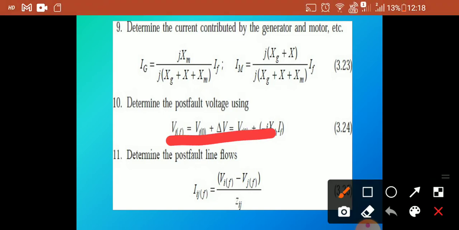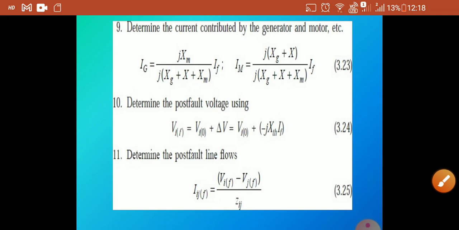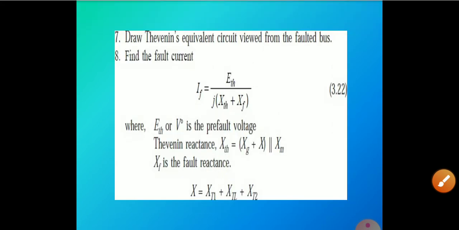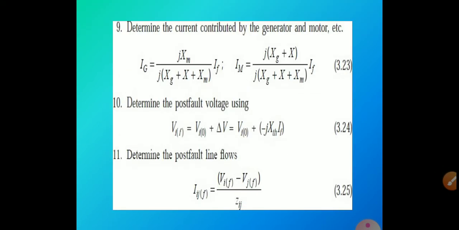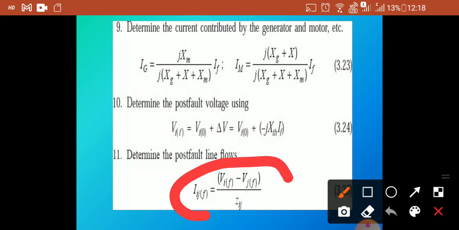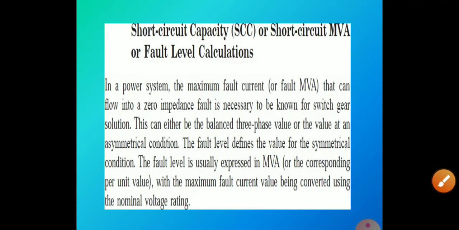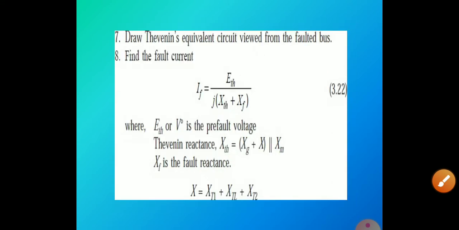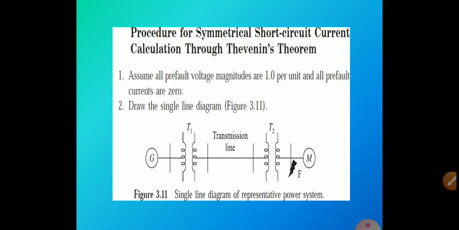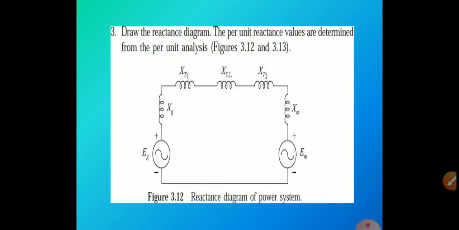This is the standard formula. Then we have to determine the post fault line flows. This is the standard 11th point, determine the post fault line flows. The standard formula is given here, and this is the procedure for symmetrical short circuit current through Thevenin's theorem.